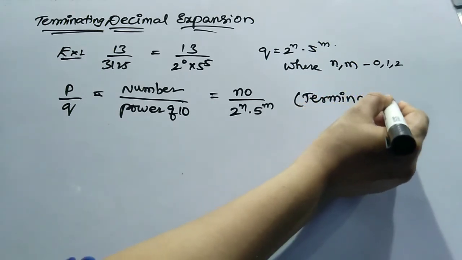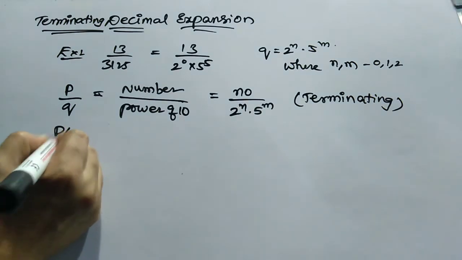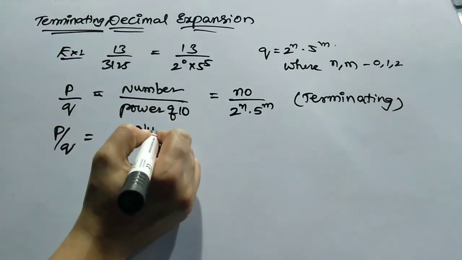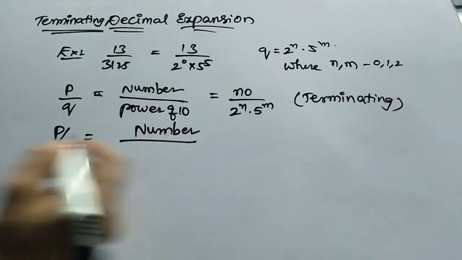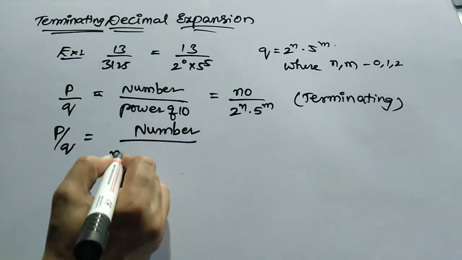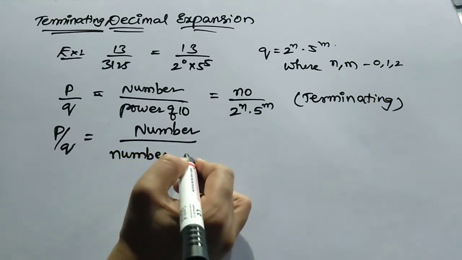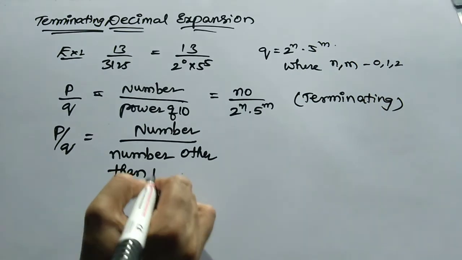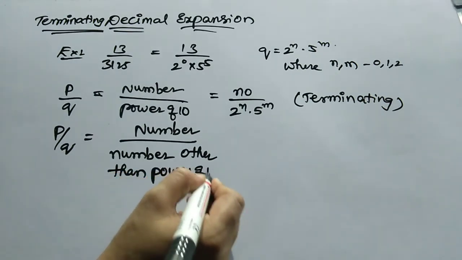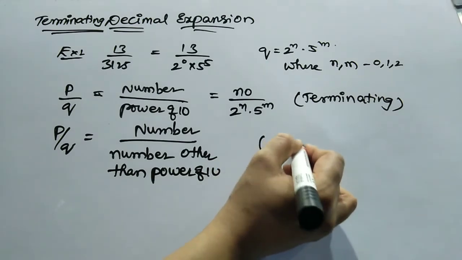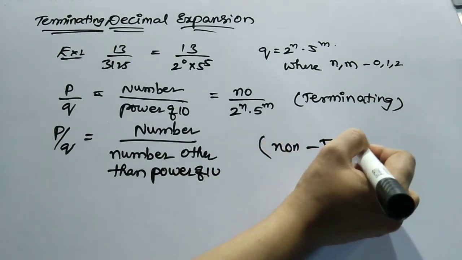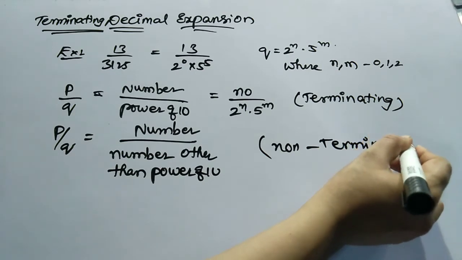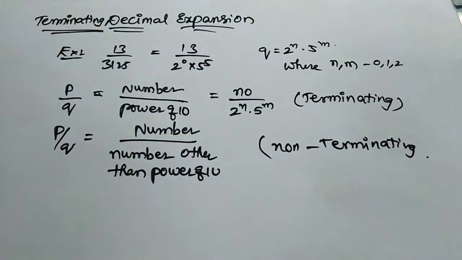Okay, if your p by q has any number in the denominator other than a power of 10, it will be considered non-terminating. Okay. Let's do some problems so that you will get a clear understanding of this decimal expansion.